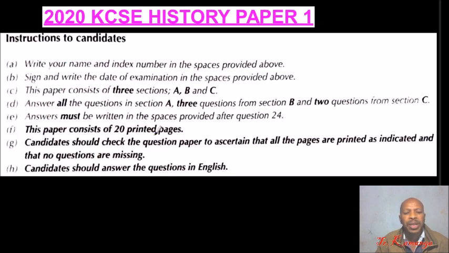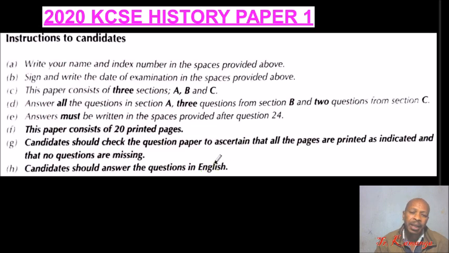So this paper consists of 20 printed pages. So you are given this instruction so that you can check before you start doing the exam. The candidate should check the question paper to ascertain that all pages are printed and indicated and that no questions are missing. Very important, because you know to err is human. You may find there was an error in printing, and you start doing the question, only to realize later there are missing questions.